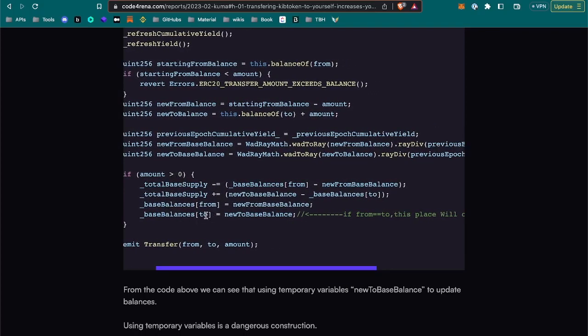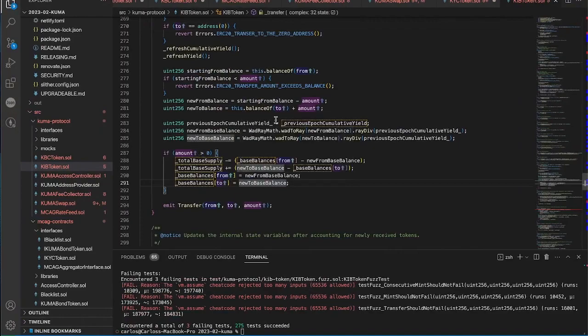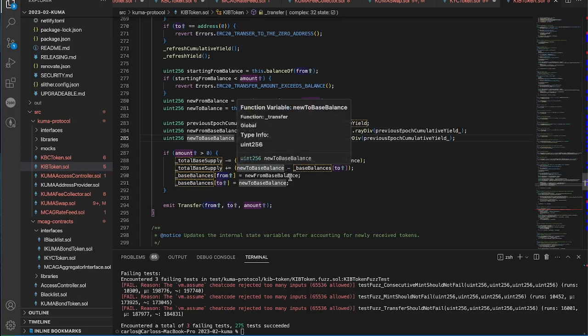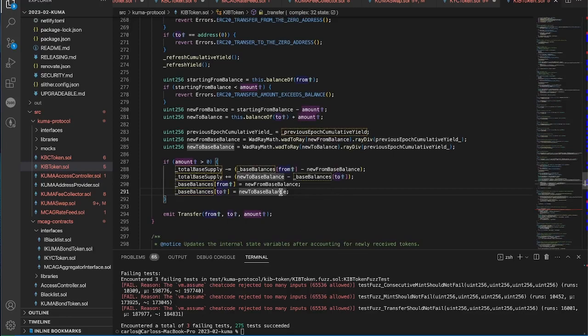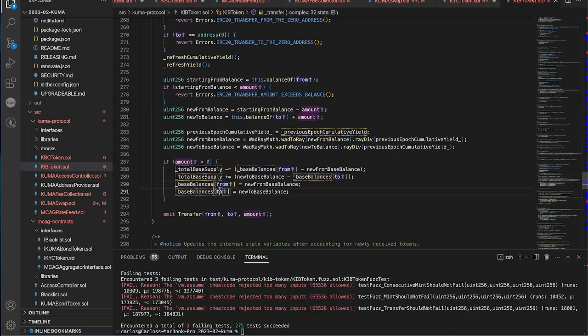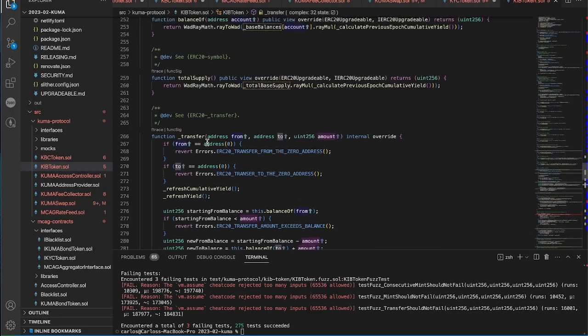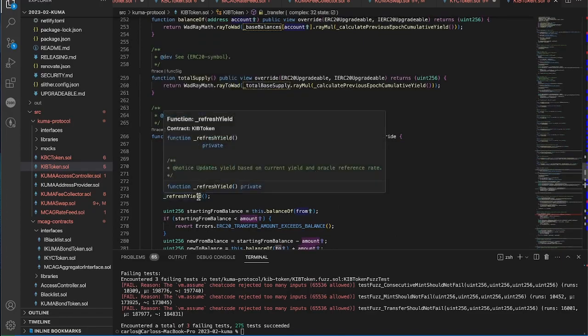Base balances 2, okay. New to base. Let's go here and analyze. New to base is defined here. Okay, this is the balance. New to base balance. Okay, there are some operations here, and then it's assigned to the base balances. It's changing the balances of the address that is receiving it, or similar. Let's read it more. But I understand that you can send it from yours and send it to yourself actually. I think I've seen it in some places, to have the if from needs to be different than to.